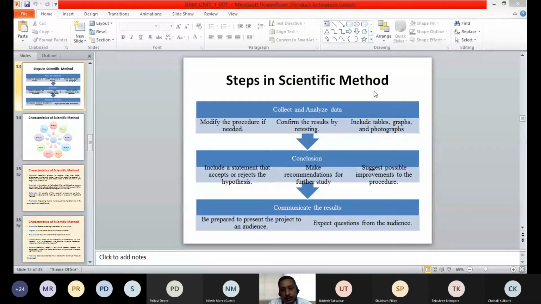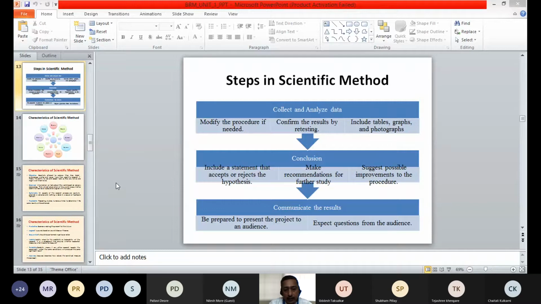And to analyze the data, once we have collected it, we have to include tables, graphs, and photographs, so that the collected data can be interpreted and understood through these tables or graphs.